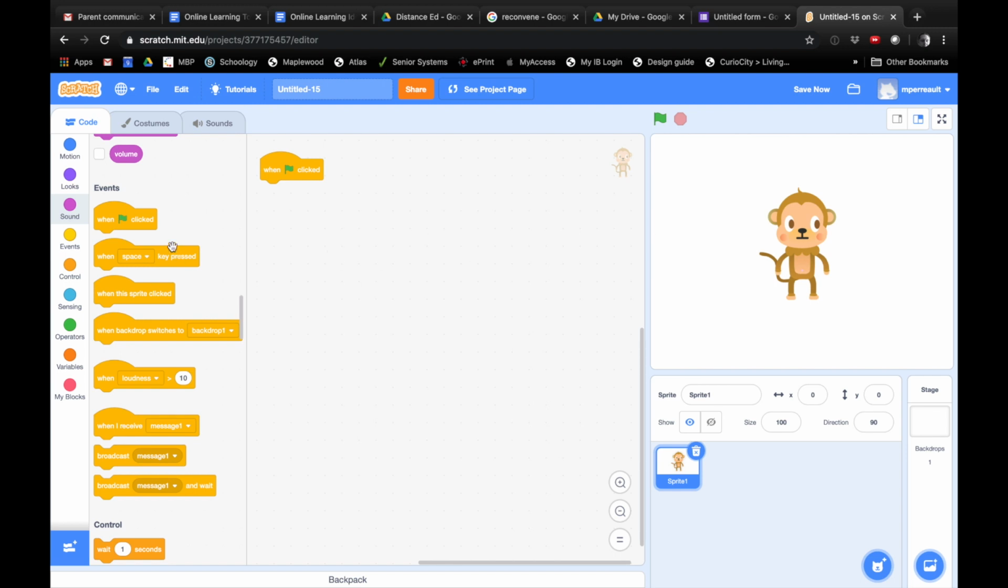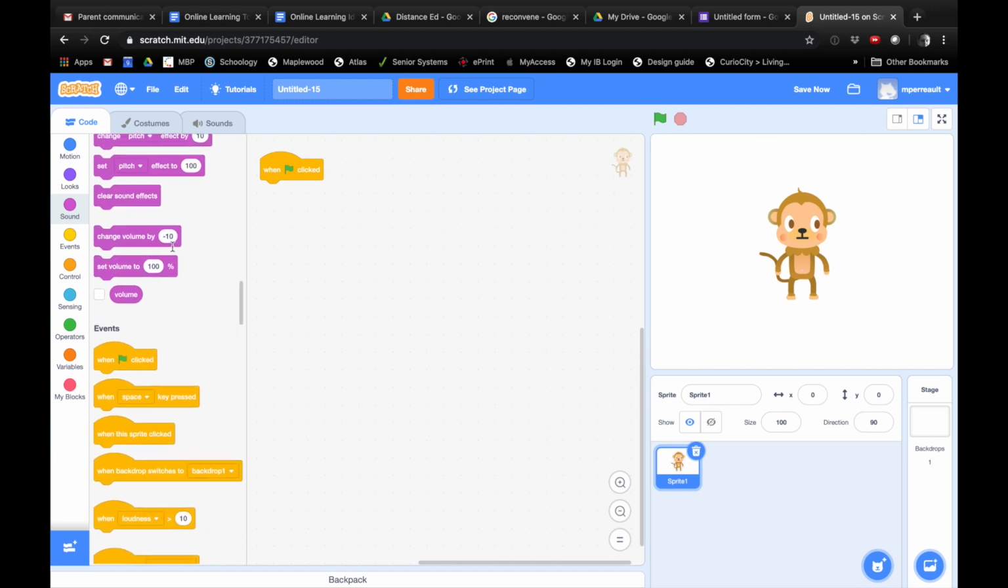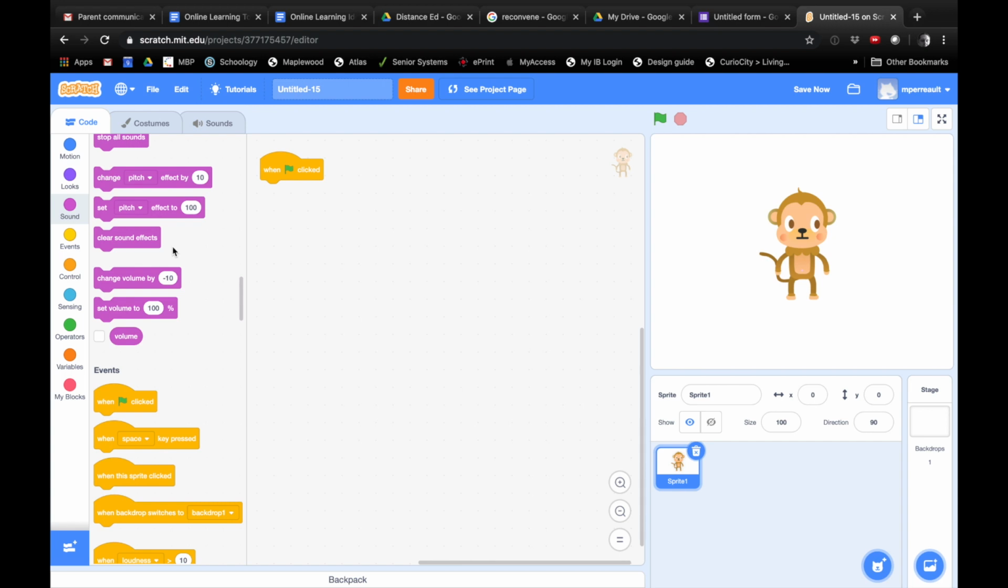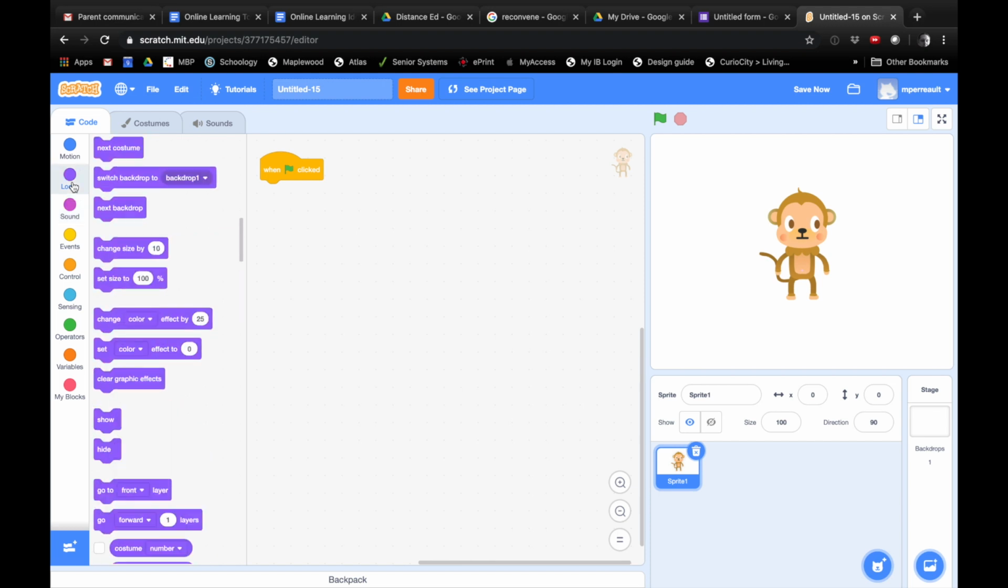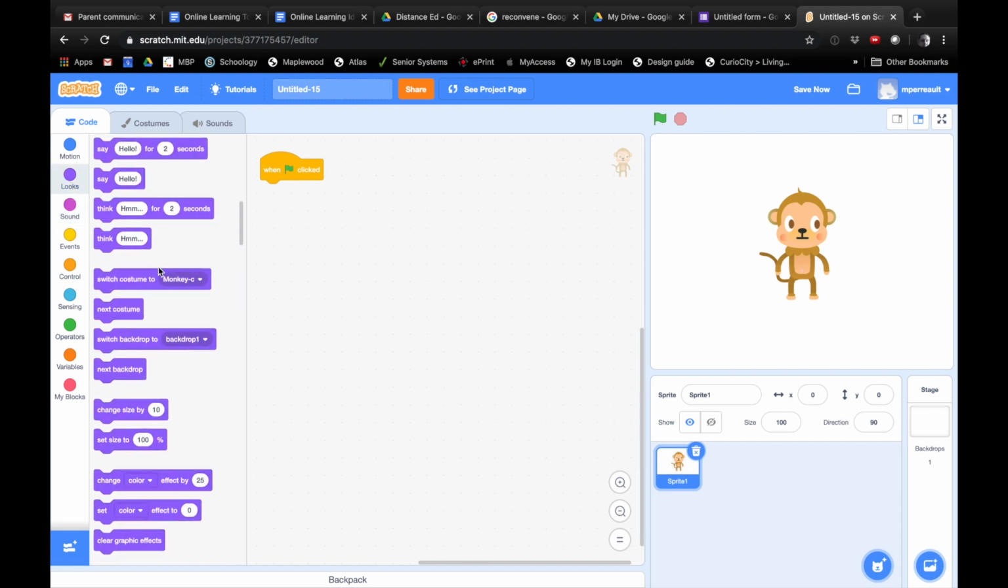I think our monkey's too big right now. So the very first thing we're going to do when we start is we're going to shrink our monkey. So which one of these types of blocks do you think we're going to look under? Looks. Okay. So let's look under looks. Say hello. And see if we can change his size to something else. It's the 4th one from the bottom, and you're just going to grab it and then click it.